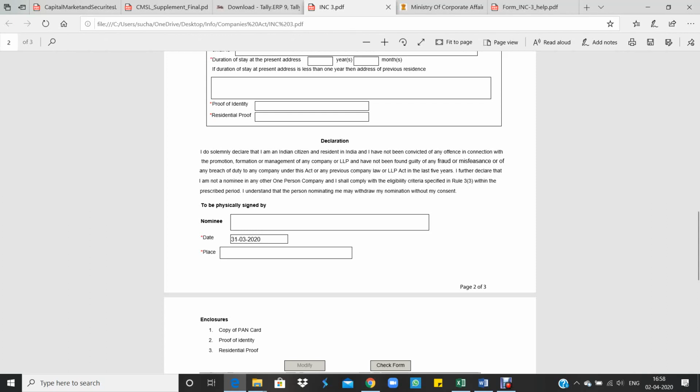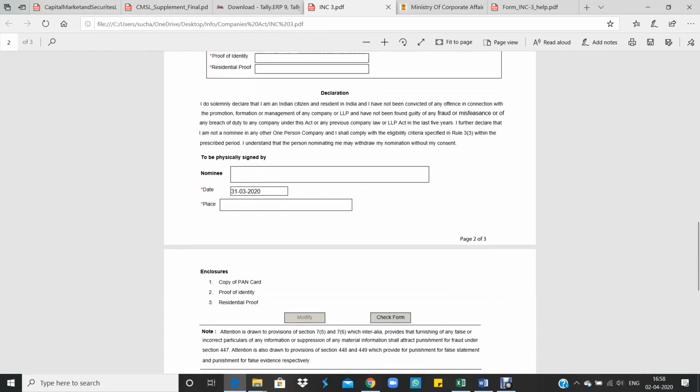I further declare that I am not a nominee in any other One Person Company, and I shall comply with the eligibility criteria specified in Rule 3, Sub Rule 3 within the prescribed period. I understand that the person nominating me may withdraw my nomination without my consent." So this is the declaration which the nominee has to give.